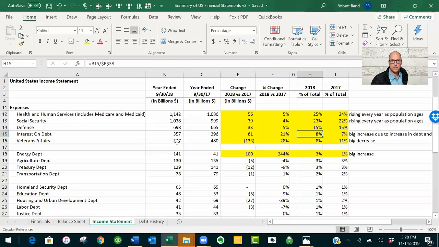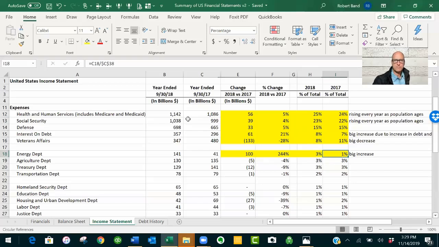Veteran Affairs is the next largest item spend, and that went down by 133 billion, or 28%, went from 11% of the total spend to 8%. So that took a smaller role in overall spending. Energy went up by 100 billion, or 244%, and it took up a bigger part of the overall spending at 3% versus a prior year of 1%.